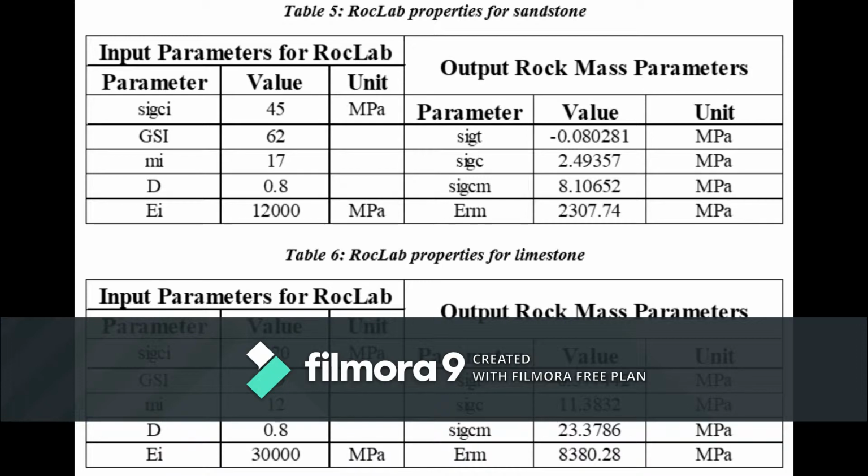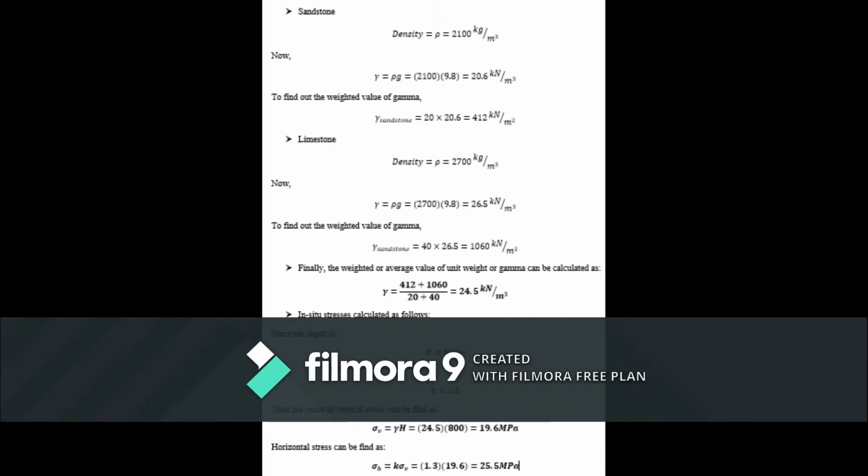From internet sources we took the values of UCS, the rock property, D, and Young's modulus for sandstone and limestone, put those input parameters in RocLab, and found the rock mass parameters, which are tensile strength, compressive strength and Young's modulus of the rock mass. You can get all the data in my submitted report. Finally, using different formulas, we computed 19.6 megapascal of vertical stress and 25.5 megapascal of horizontal stress.